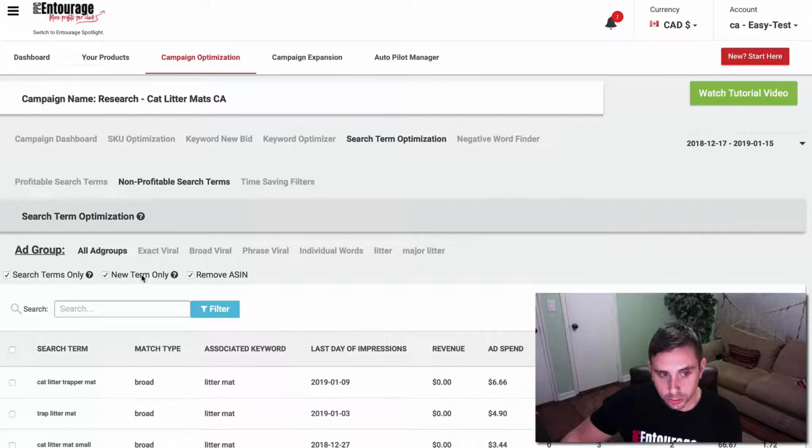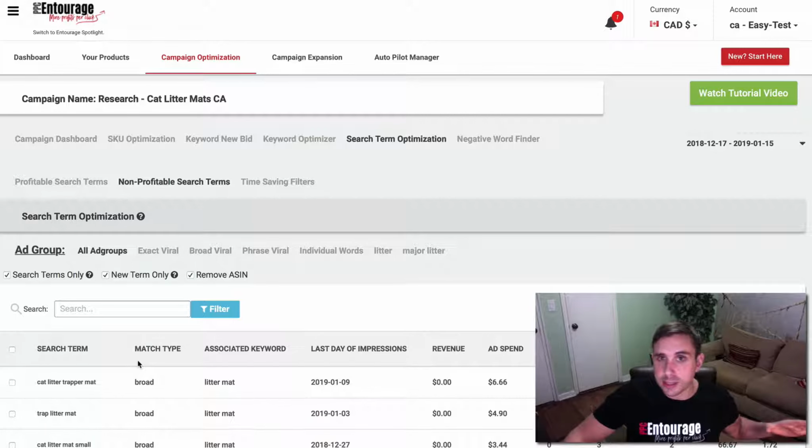Next, we have new term only. So what does this mean? New term only means that we're only going to show you the search terms that haven't already been optimized out. If you came here 2 or 3 months ago and you did some negative exacts, they're not going to show up on this list again. The reason being is we want to show you what's new to optimize, not what you've optimized in the past. There's other places to see that inside of Entourage in the campaign dashboard. You can view all the negatives. We want to show you potential new opportunities to save money, so I highly suggest that you keep this checked off. New terms only. The next is to remove the ASINs because we don't want to clutter up the results below with a bunch of ASINs that you can't do anything about in this section over here.